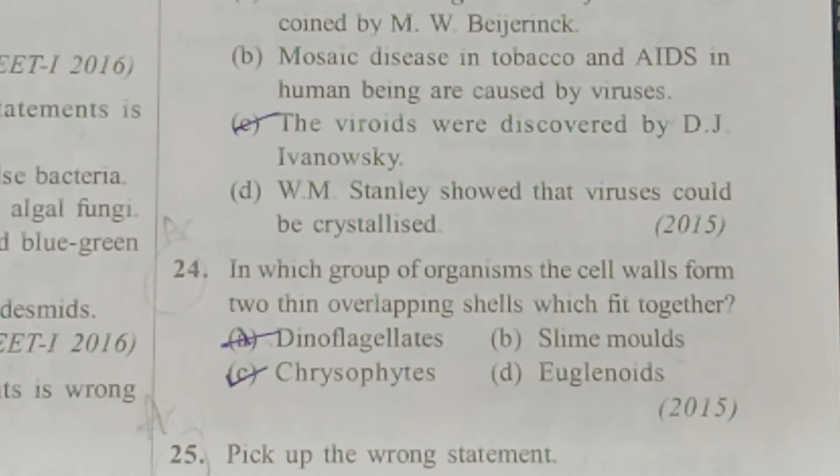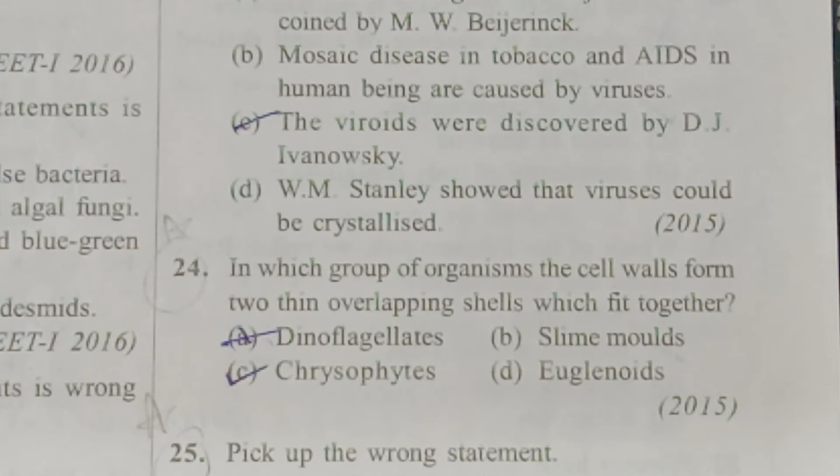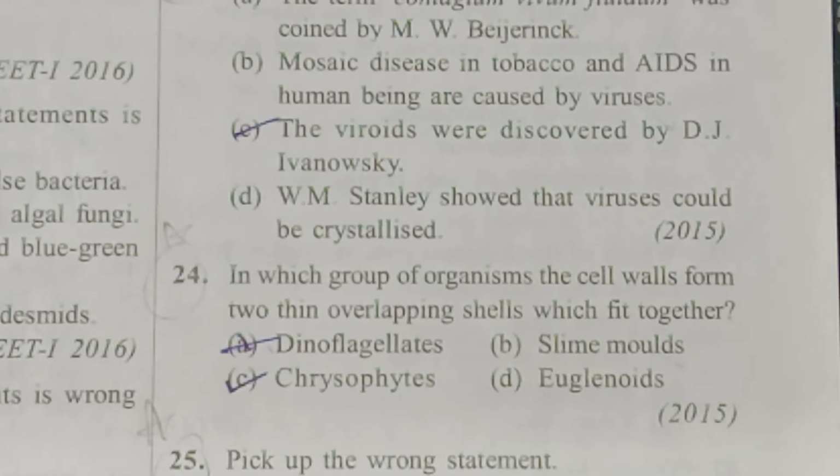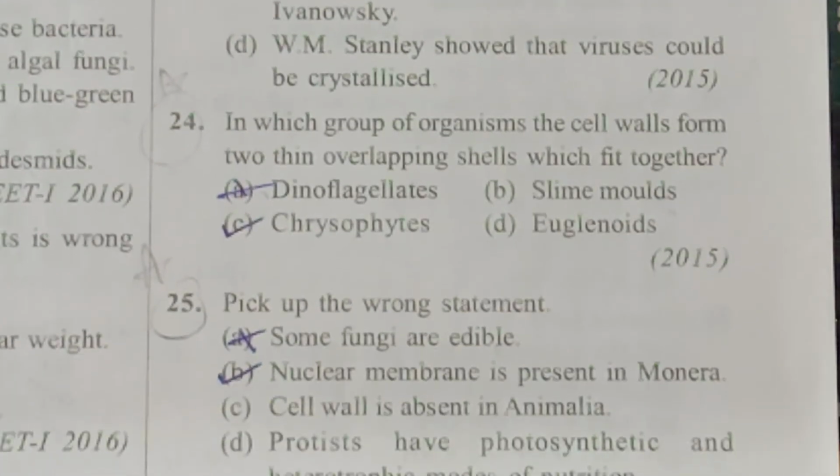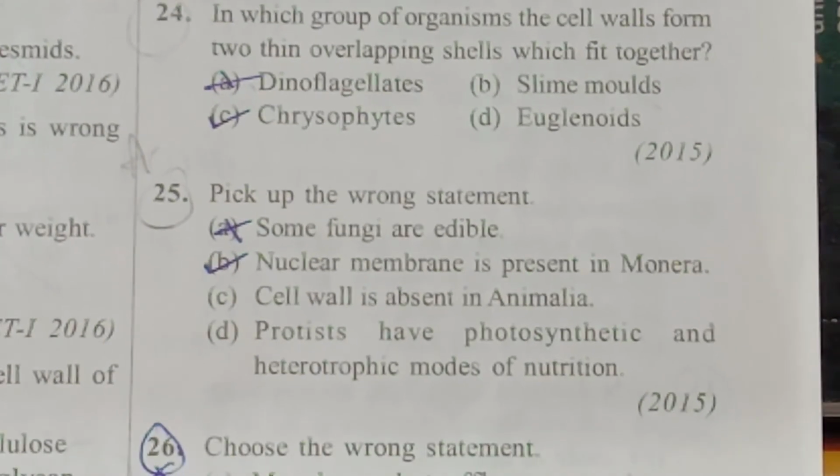Not dinoflagellates, chrysophytes. You find it in chrysophytes. Chrysophytes means diatoms. In diatoms, we find overlapping shells. Next, 25th question. You have to identify the wrong statement in 25th.